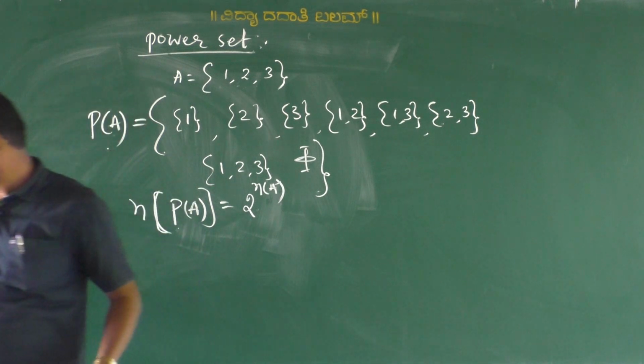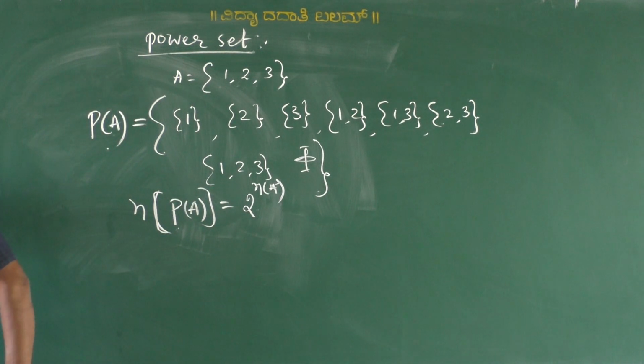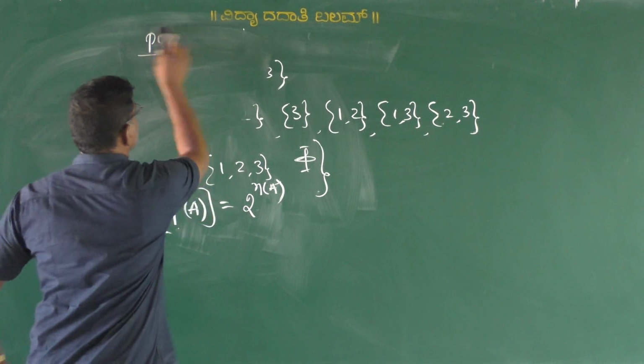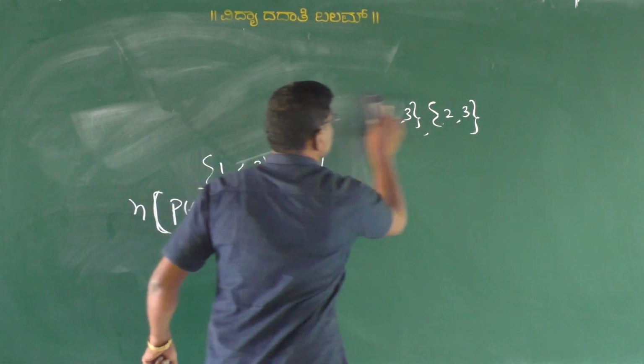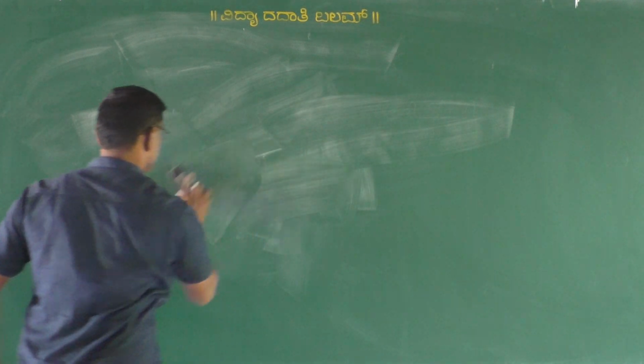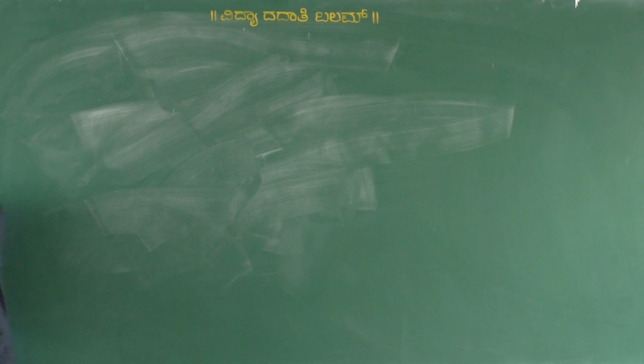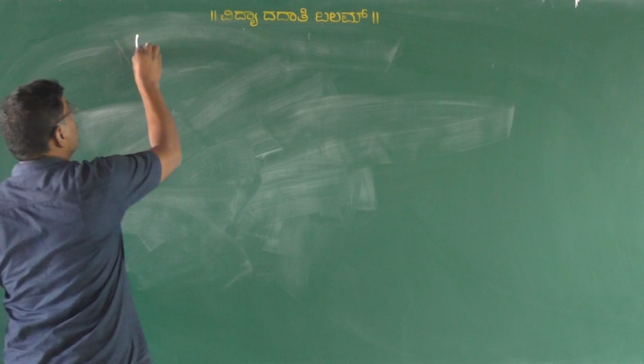Yes. Next we have to move on to another one, that is the universal set.